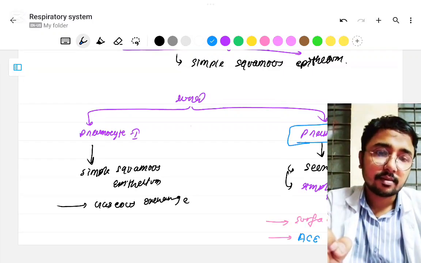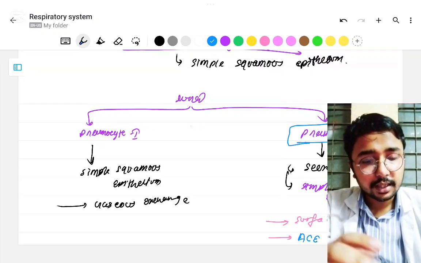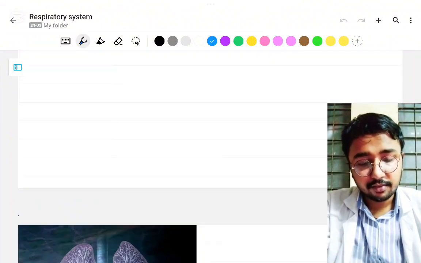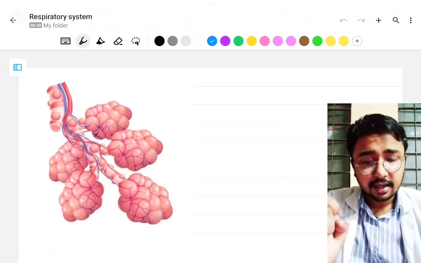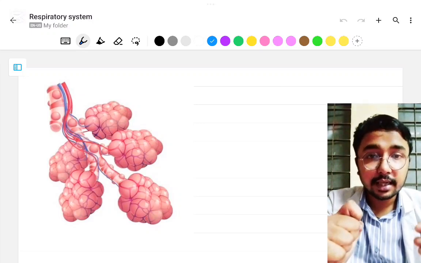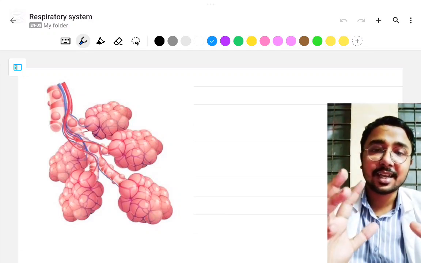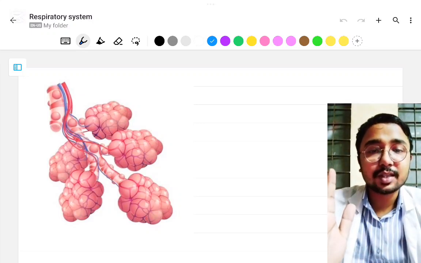In our next video we will deal with alveoli in a very crystal clear manner. So be updated.